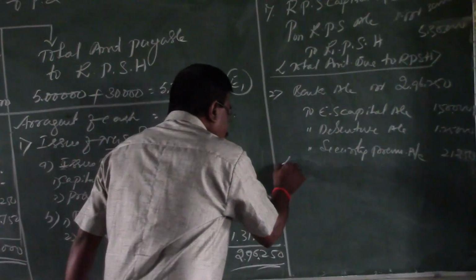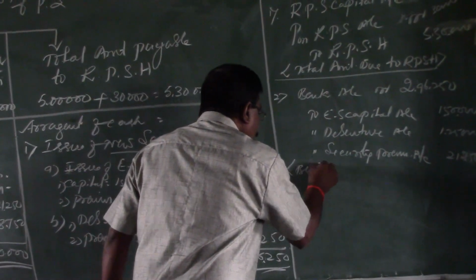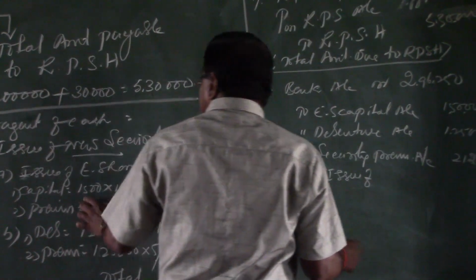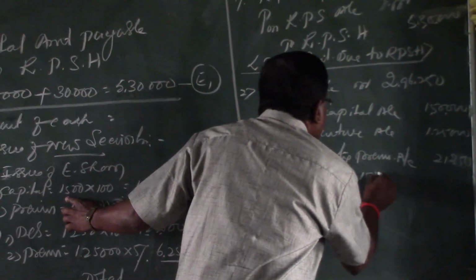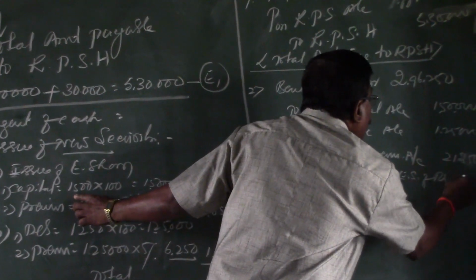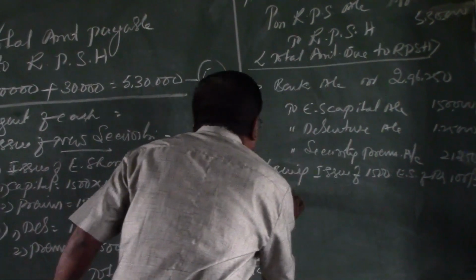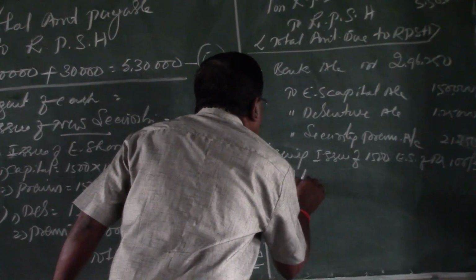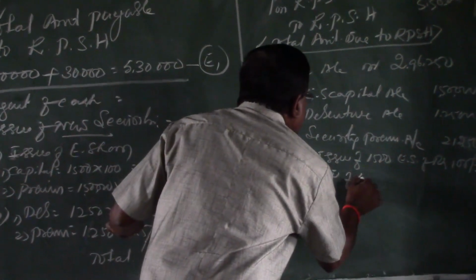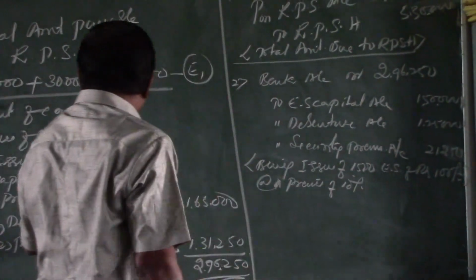So the narration is: issue of 1,500 equity shares of rupees 100 each at a premium of 10%. See, every piece of information is available in the chart here.